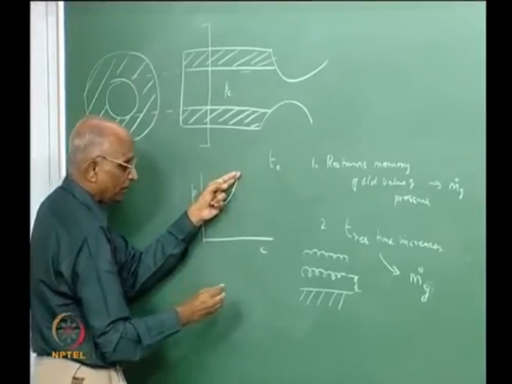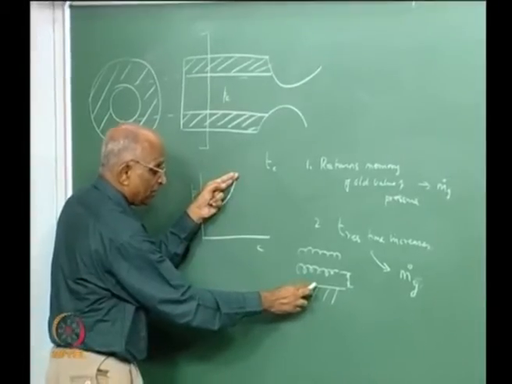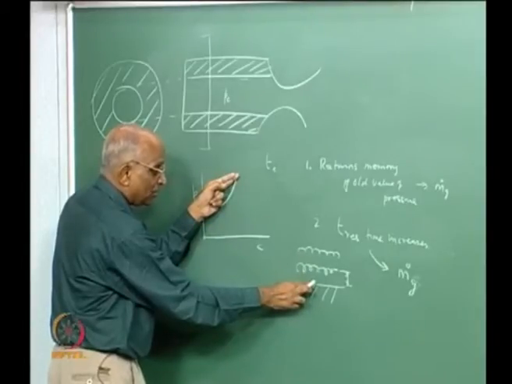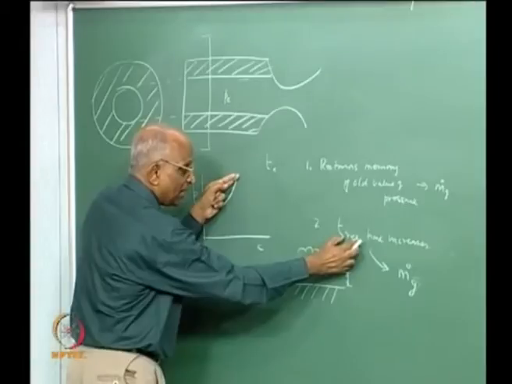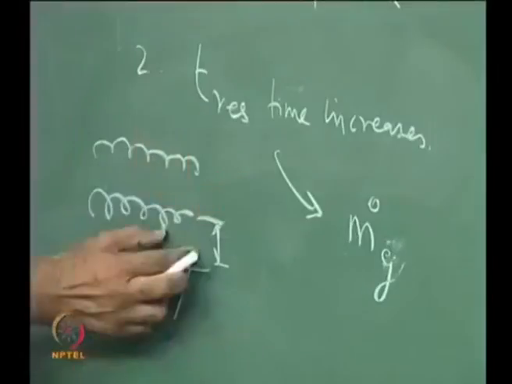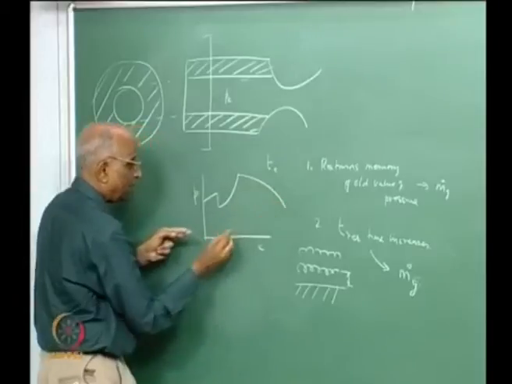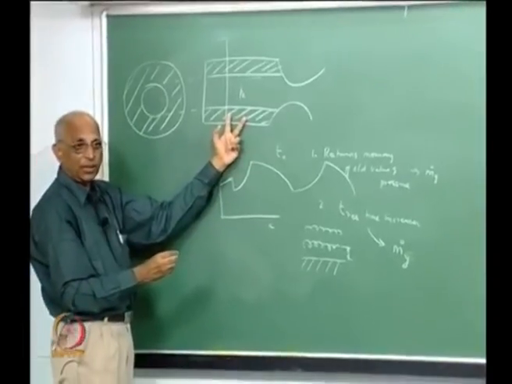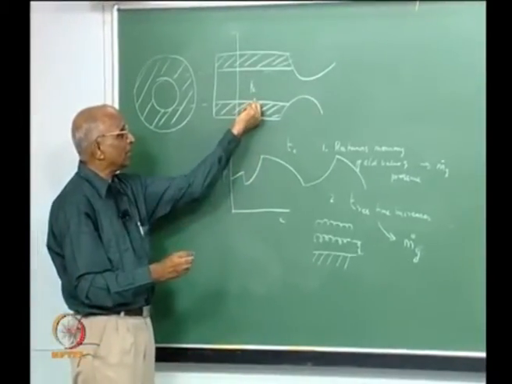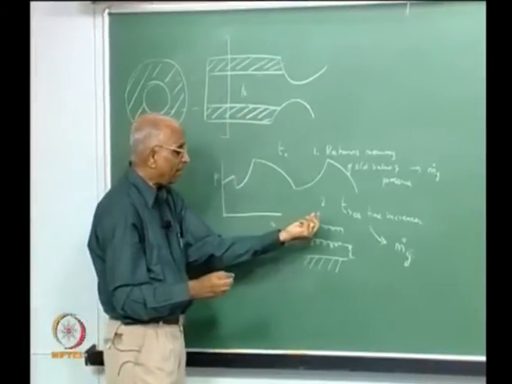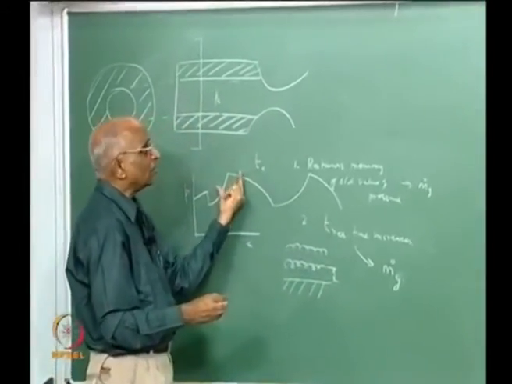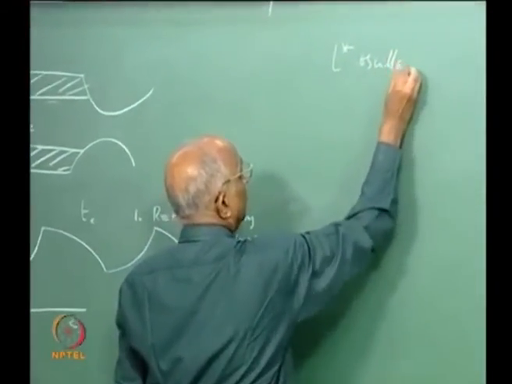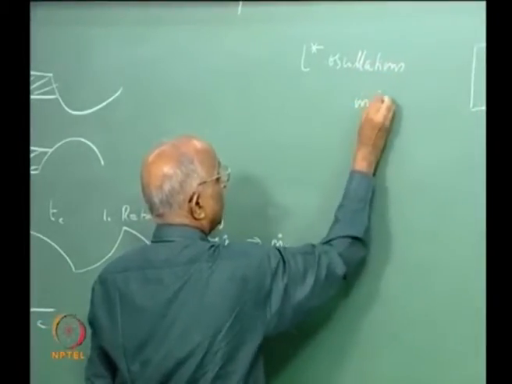At higher value of pressure, the memory of the surface is with respect to the older value of pressure, for which the mass generation rate is lower and the residence time is less. If residence time is less, I have smaller chemical reaction time to generate gases, and therefore it again falls back. The same thing is possible even in a solid propellant rocket, namely whenever there is a delay due to the thermal lag at the surface and the residence time gets changed, I can get this oscillation, and this is known as L star oscillations in solid propellant rocket.